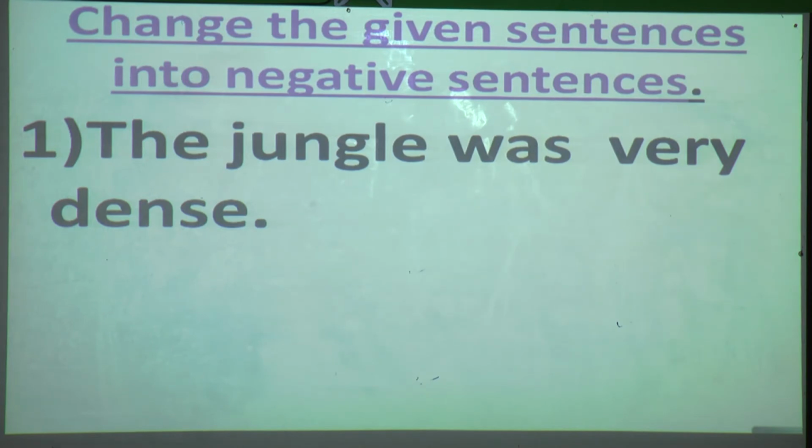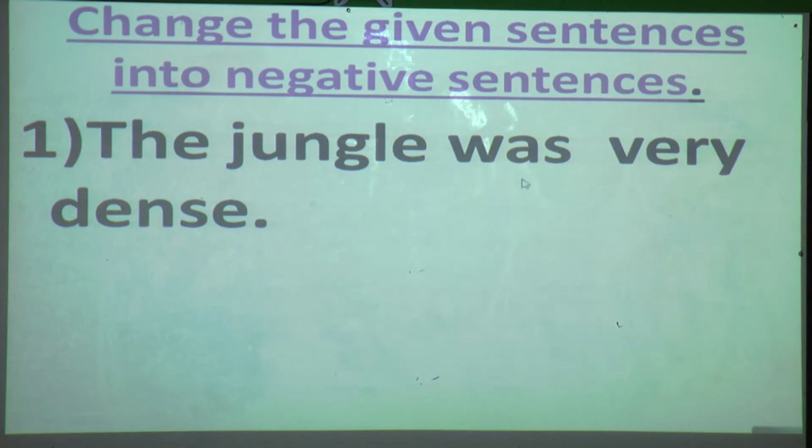The jungle was very dense. This is a positive sentence. Now how will you make it negative? Try, everyone. First you have to recognize where the verb is. How many verbs are there? Which kind of sentence is this? Yes, this is a simple sentence or statement. So after that we are going to see how many verbs are there.